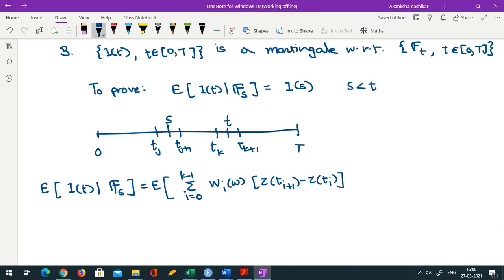These are the first few terms, plus wk omega times (zt minus ztk). And of course we want to compute the conditional expectation of all this given Fs.